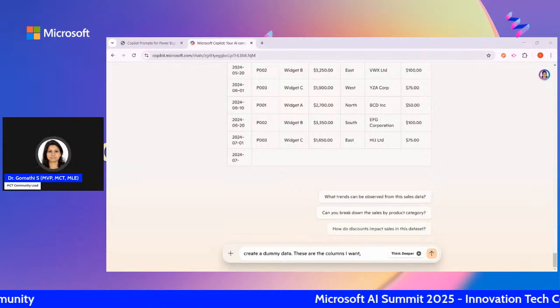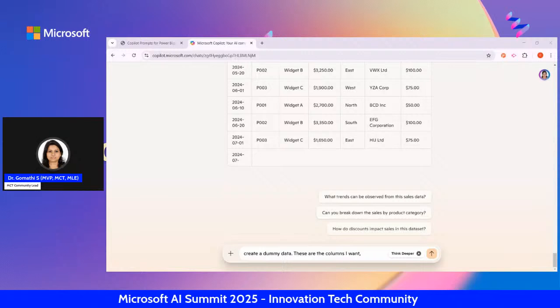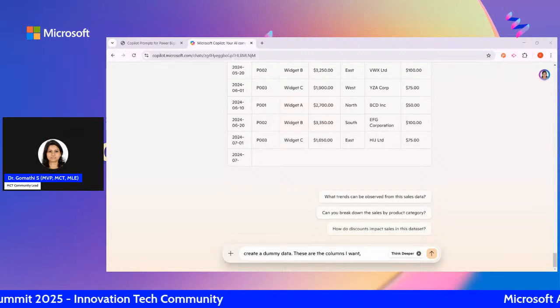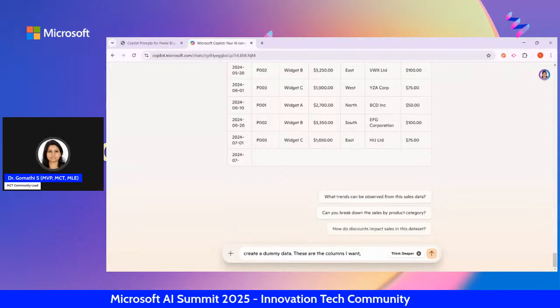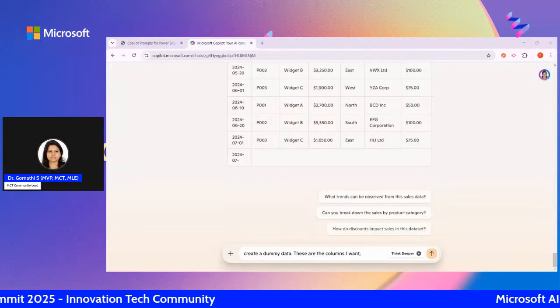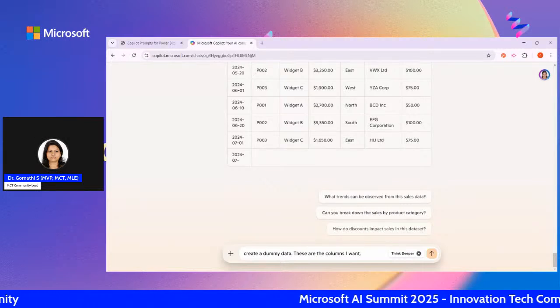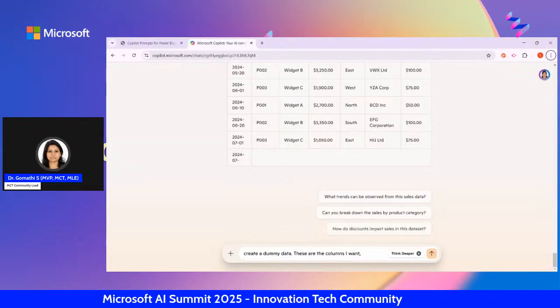So this is one way of creating. Or else you can also ask it to give a random data set to analyze website traffic, like date, page views, unique visitors, bounce rate, etc. You just have to give proper keywords for prompting, like generate, create, something like that. So this is generating dummy data. The first thing we have just completed.